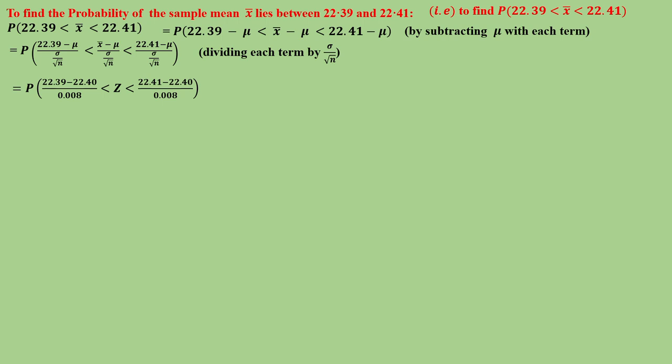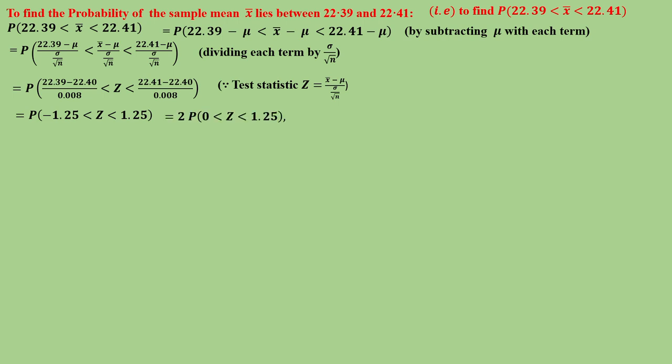So on this side we are substituting the values: (22.39 minus mu, which is 22.40) divided by sigma by root n, the standard error, 0.008, right? Similarly, z less than (22.41 minus 22.40) divided by 0.008, right? So that is the probability of minus 1.25 less than z less than 1.25.